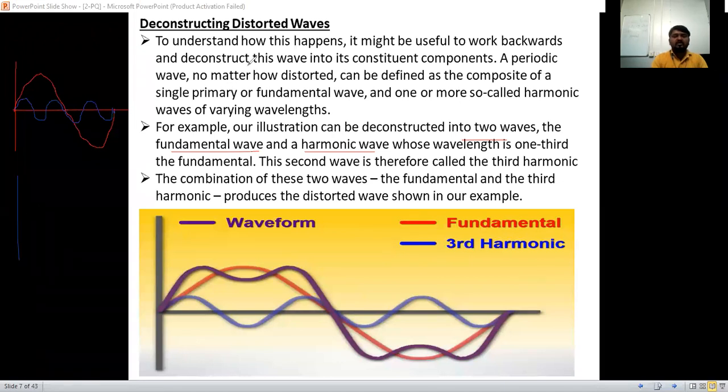How we are going to get the distorted? I will take the violet color. The violet is not there, so I will take the white color here. So here the fundamental only it is going to stop here, and the complete cycle total wavelength only is going to stop here. I will start from here.